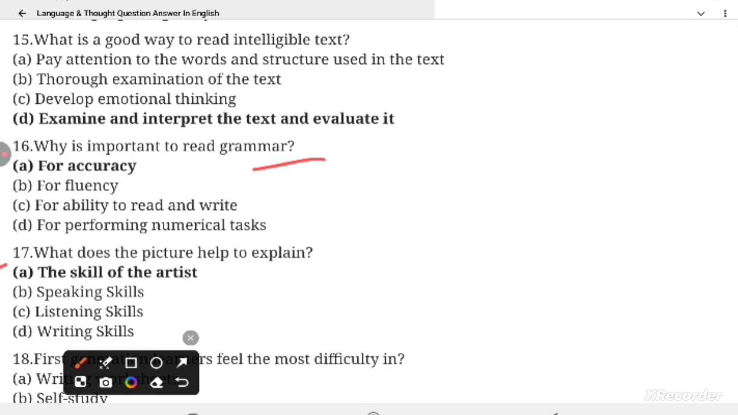Question 17. What does the picture help to explain? And the options are the skill of the artist, speaking skill, listening skill, writing skill. And the correct option is the skill of the artist.